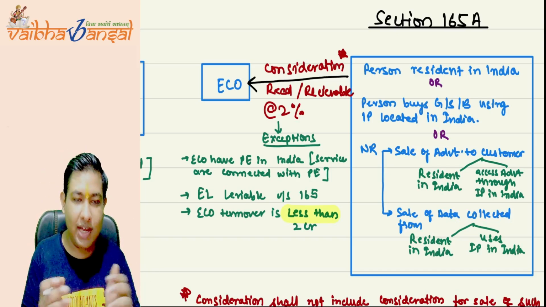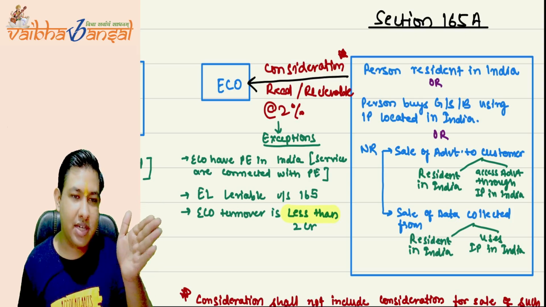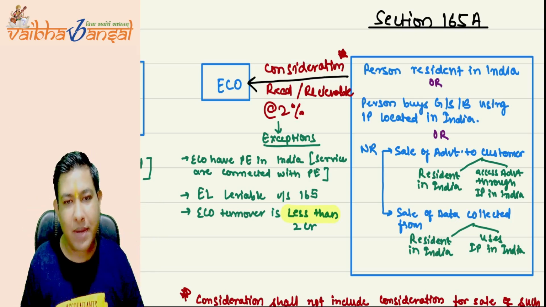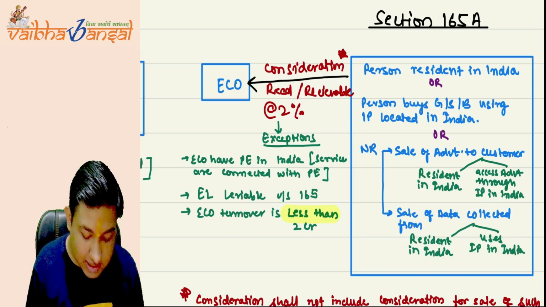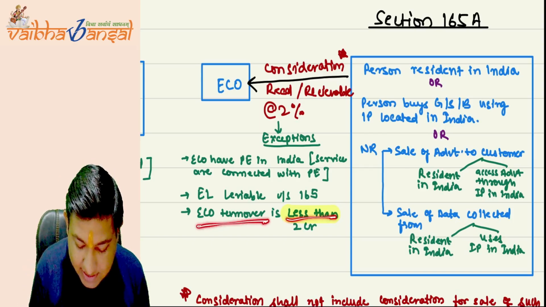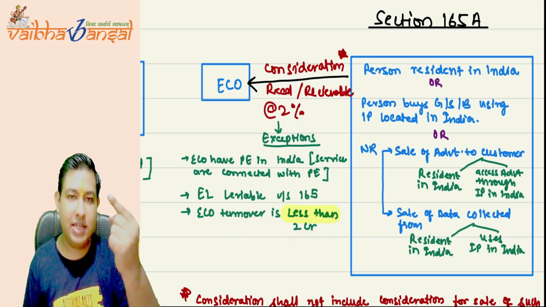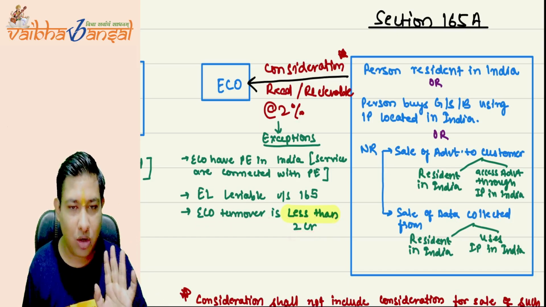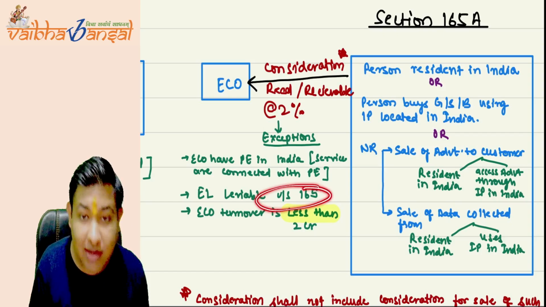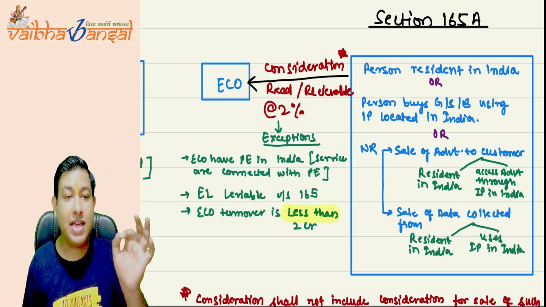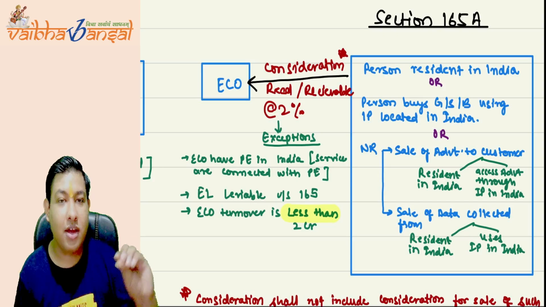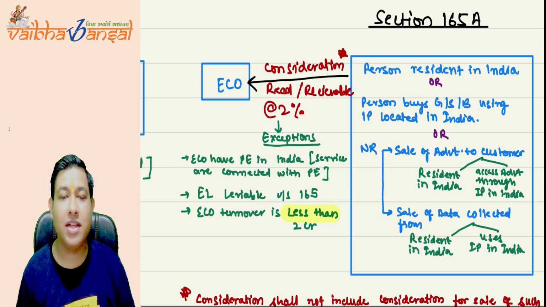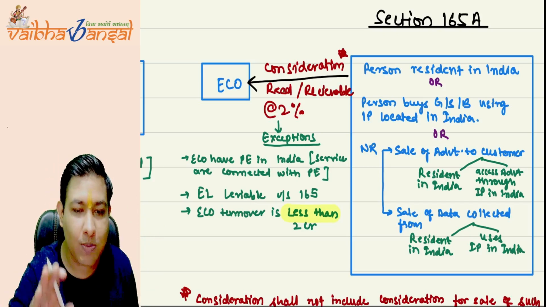On those services, the equalization levy of 6% and 2% both can be applicable. In that case, if the ECO turnover is less than 2 crore, then the equalization levy will not be applicable. And when the equalization levy is collected under section 165, then 165A will not be applicable.